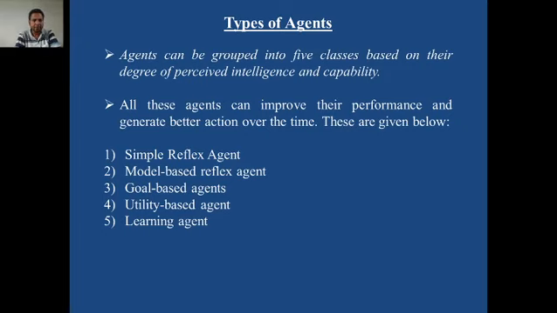Those were simple reflex agent, model based reflex agent, goal based agent, utility based agent, learning agent. In that previous lecture, we discussed that simple reflex agent means the agent which applies condition action rule, which straight away performs the action based on the current percept, current sensor measurements.